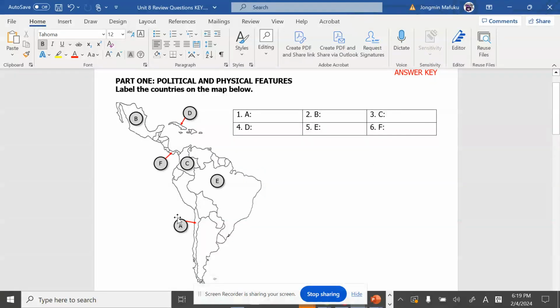Of course, it's easy, so let's go fast. A is this long country right here. The name is Chile. B is a country on the north. It's the only country that we are going to talk about in North America as well. It's Mexico. We got C in the south of Mexico, in the northern side of Latin America, and the answer is Colombia. And then we go to D, and D is on the north of Colombia, and we got our Cuba.